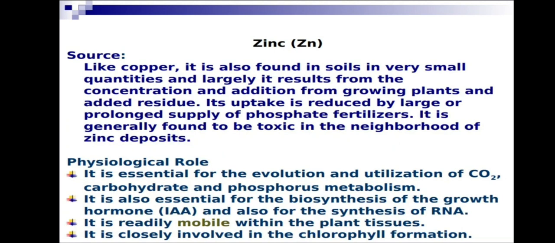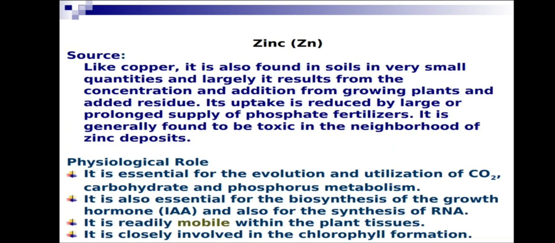Physiological roles: it is essential for evolution and utilization of carbon dioxide, carbohydrates, and phosphorus metabolism. Evolution and utilization of carbon dioxide, which element? For oxygen, which element? Manganese. For evolution and utilization of carbon dioxide, zinc. It is also essential for the biosynthesis of the growth hormone IAA and also the synthesis of RNA.